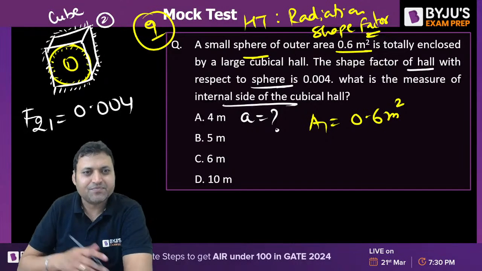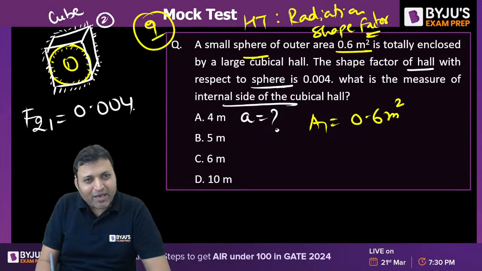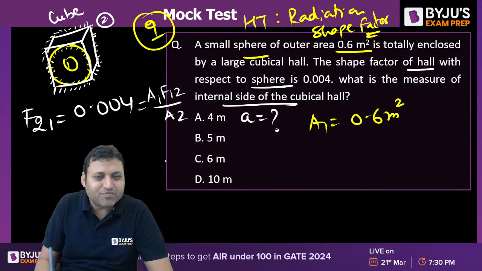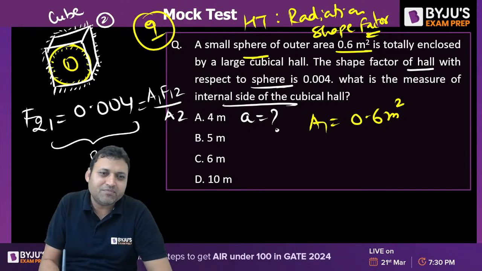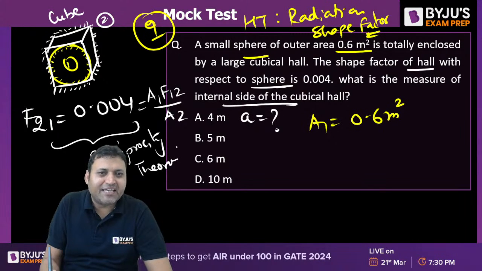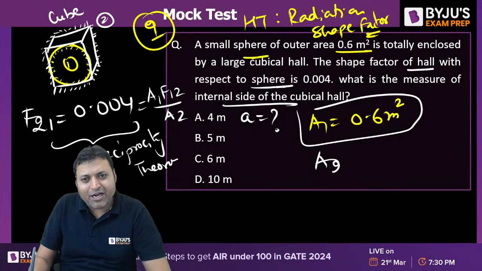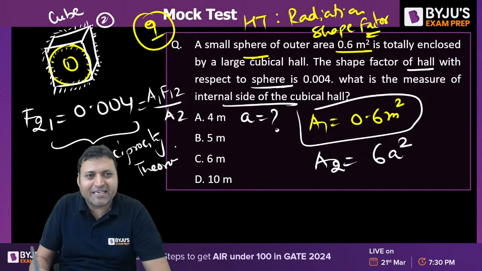What is the answer? F21, can we call it A1 into F12 upon A2 from the reciprocity theorem? Using the reciprocity theorem, A1 is known to us. A2 can be written as 6 into A square, isn't it?